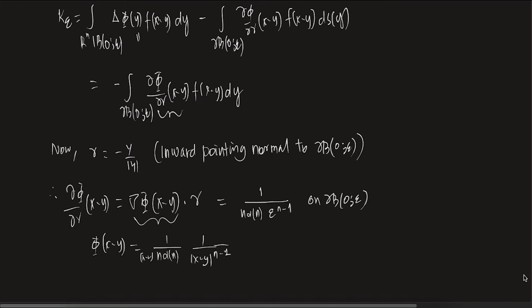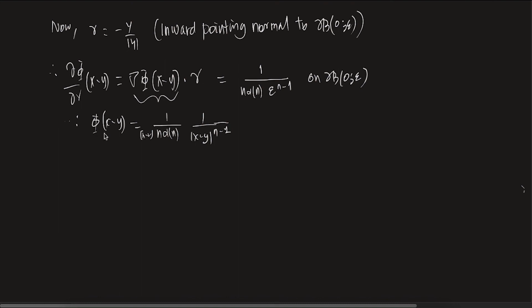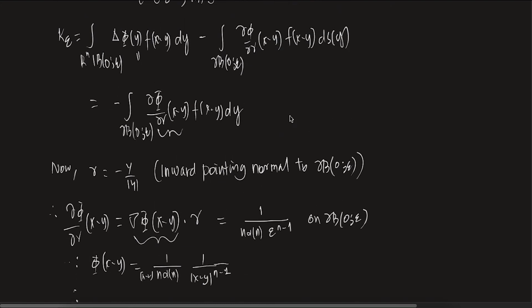Sorry, I made a mistake here. This is delta phi of y, so this is phi of y. This is why I couldn't understand. Okay, this is fine.